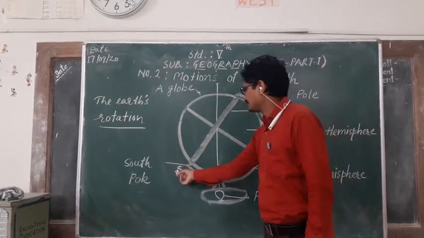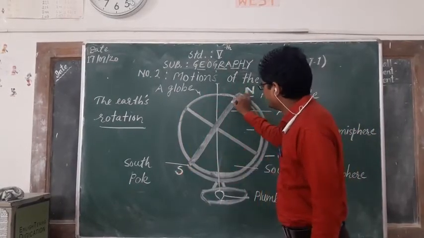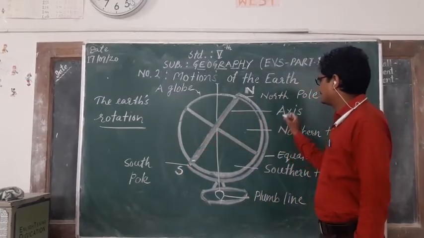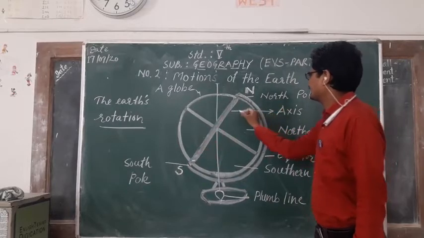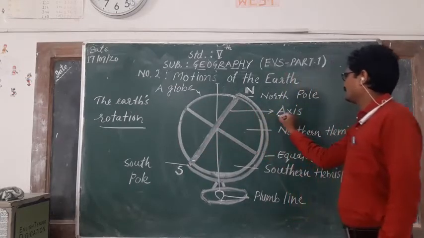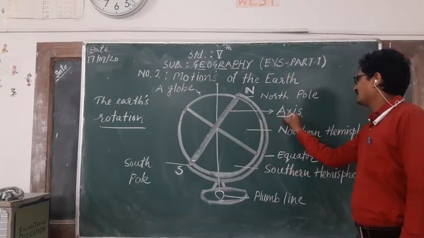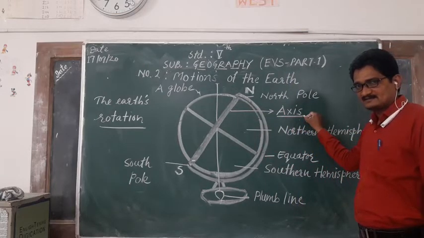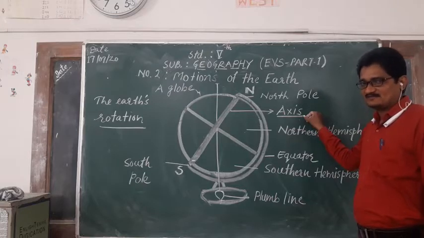This line shows our Earth's axis. Okay? You have to observe that part.